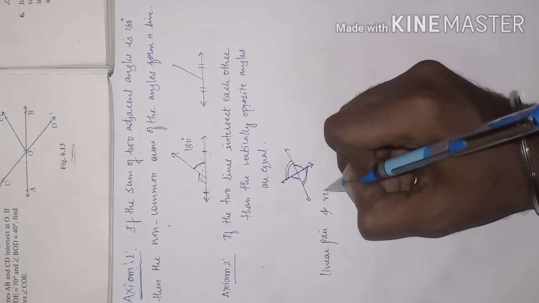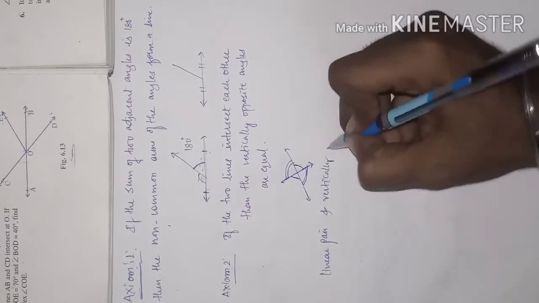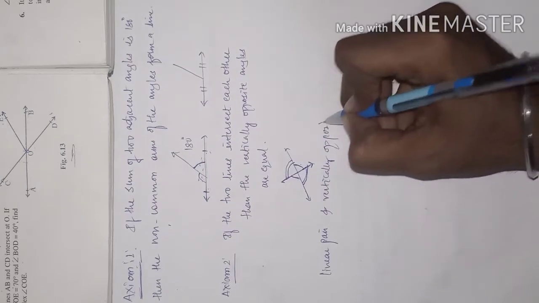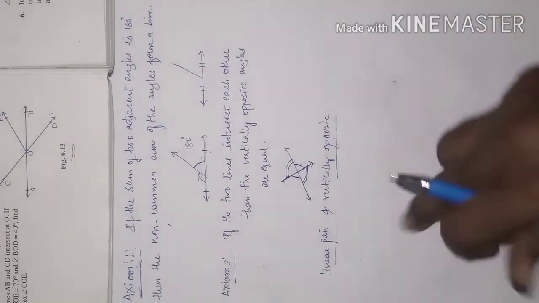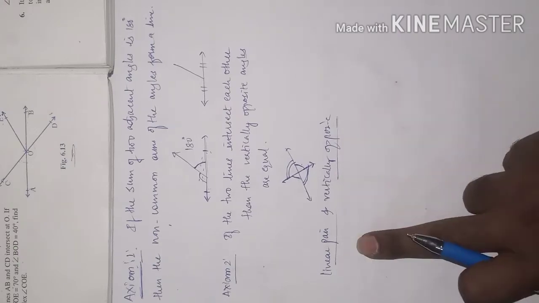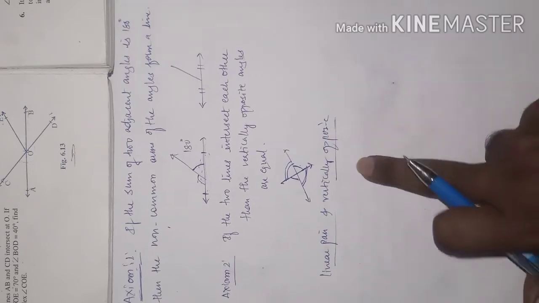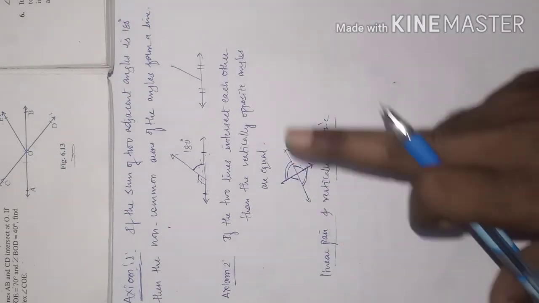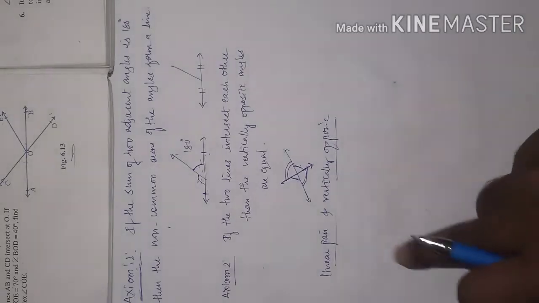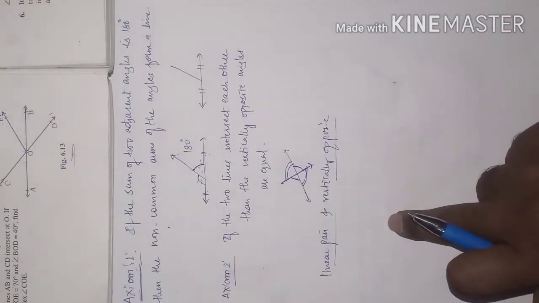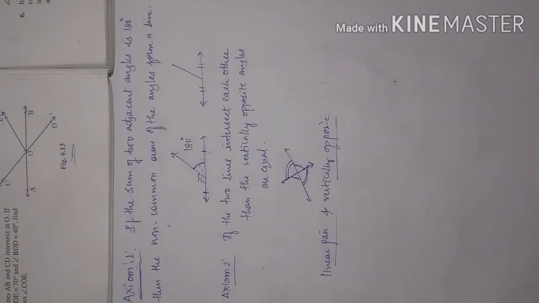So go through these concepts properly. If you have not understood, you can see the video once again and understand the concept, because all the examples are based on these two concepts. So let us go for exercise 6.1.